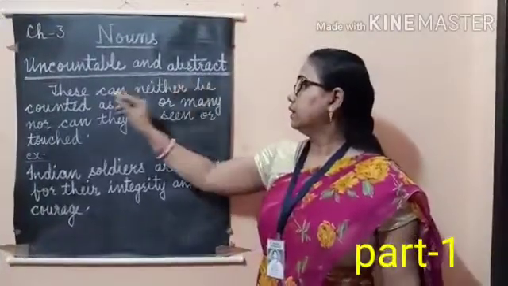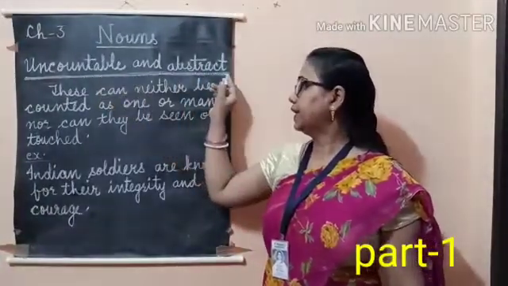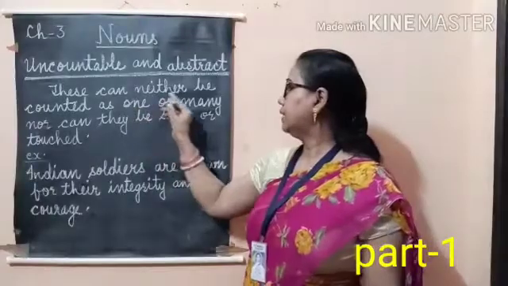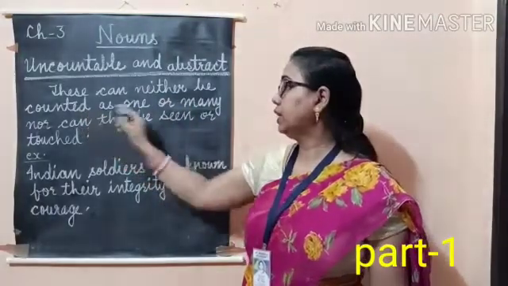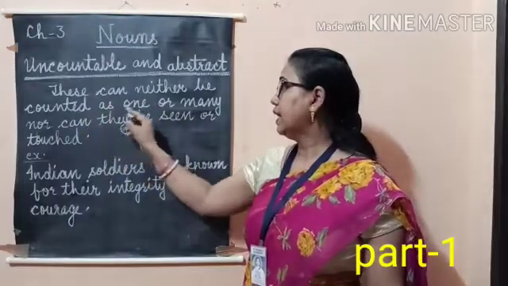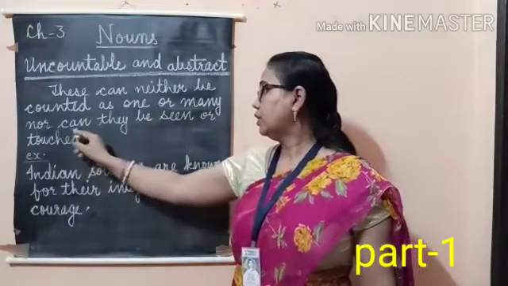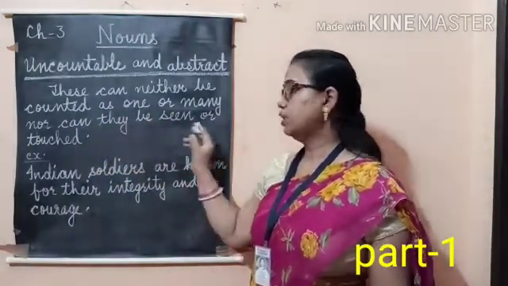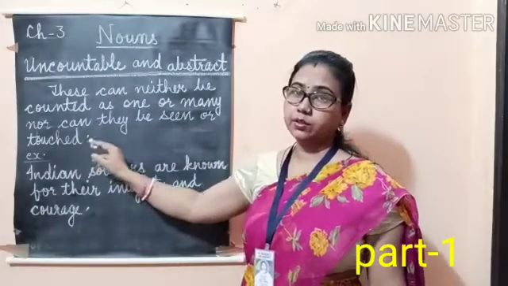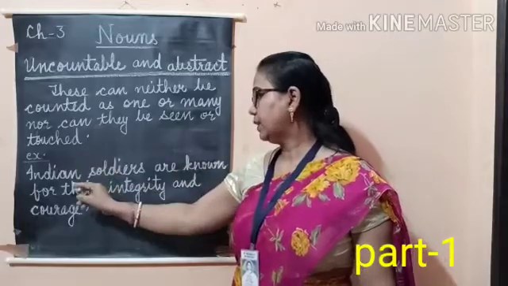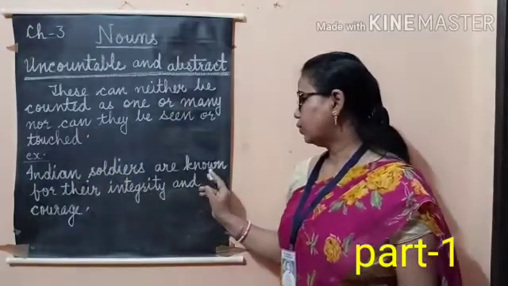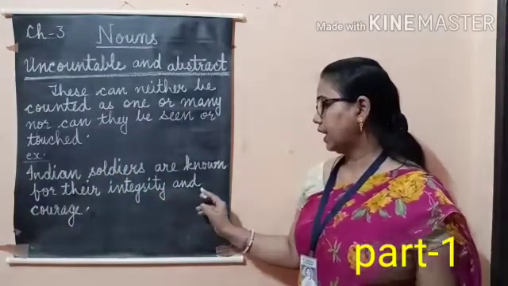And now uncountable and abstract noun. These can neither be counted, ना तो इन्हें count किया जा सकता है as one or many, nor can they be seen or touched. और इसको ना ही देखा जा सकता है. For example, Indian soldiers are known for their integrity and courage.